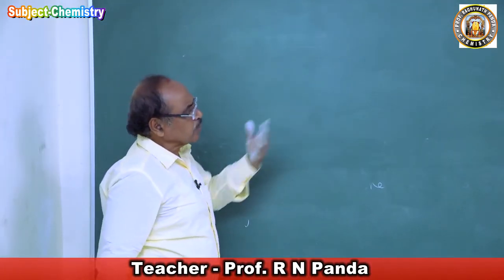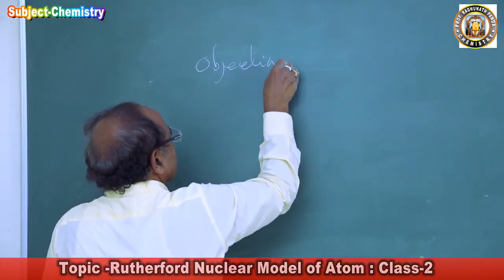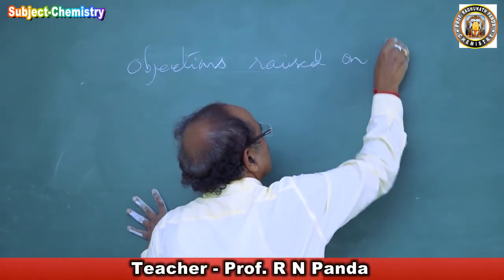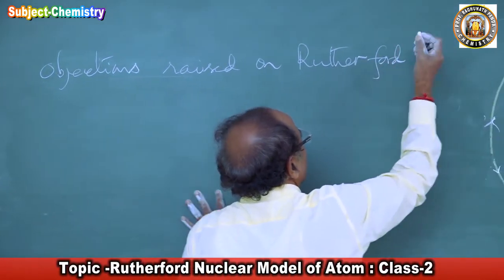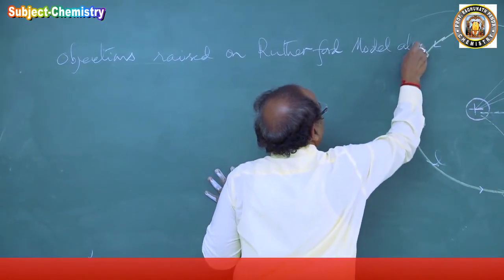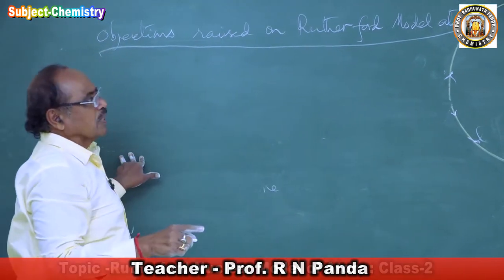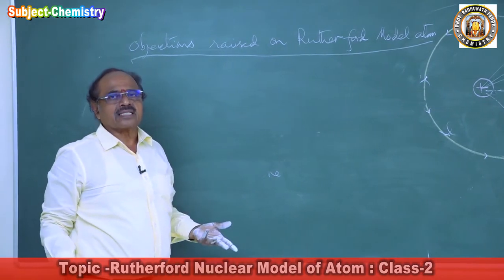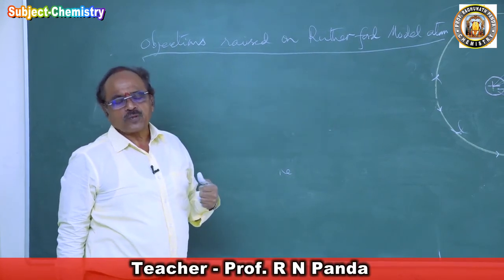Now, from the Maxwell theory, I am going to the next part of the subject: the objections raised on it. It was an accepted model of atom, but there were some objections to the Rutherford model. It always happens that when one discovery comes, some objections come, and those objections are not a retarding force, they are an accelerating force. Whatever corrections are to be made by the scientists will be made on that atom, and that atom will again be a very fruitful model.